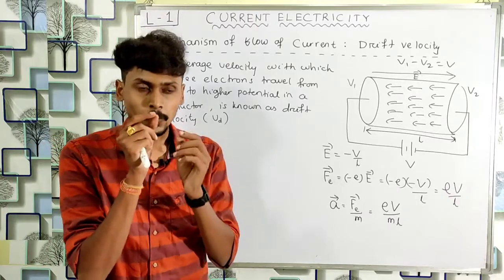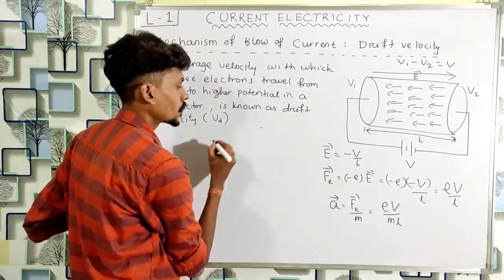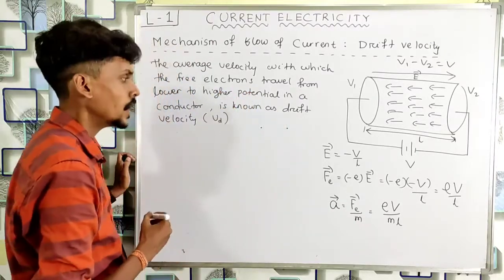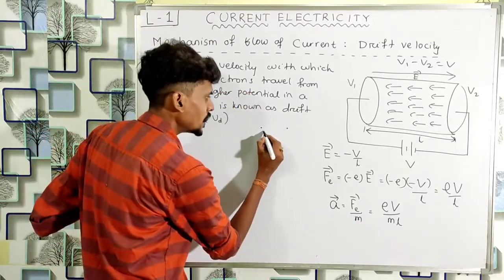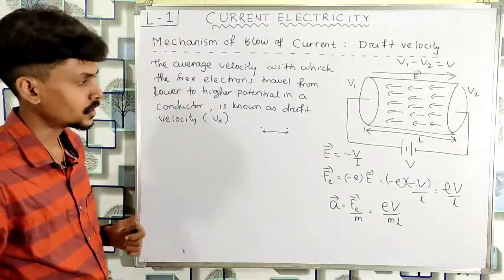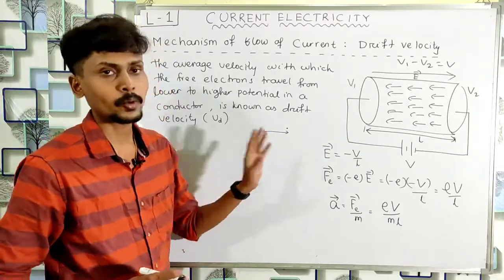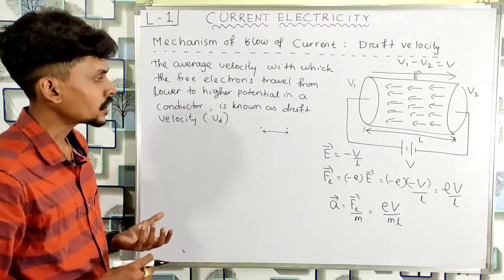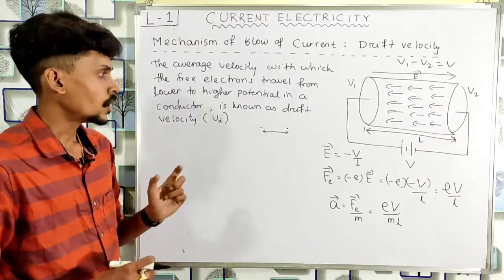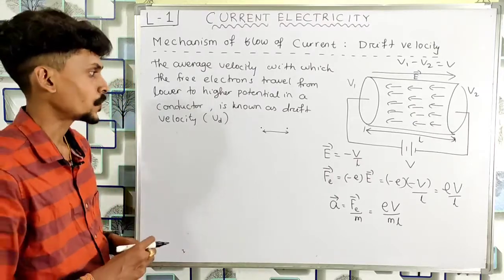Suppose the electron suffers the first collision somewhere here, and then the second collision somewhere here. It means the electron gets some free path, some free time, between two successive or consecutive collisions.